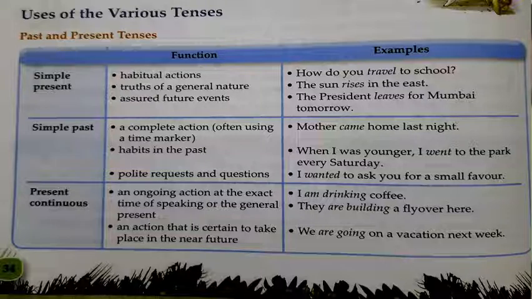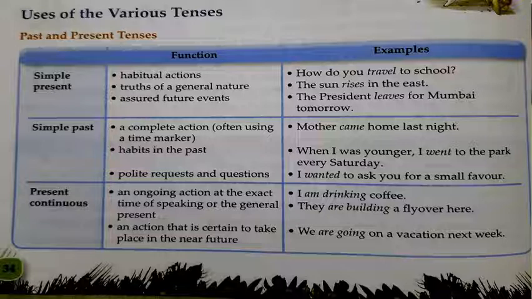So you must have understood the uses of simple present tense. By simple present tense, we show habitual action, truths of general nature, and assured future. Now you will get the idea.